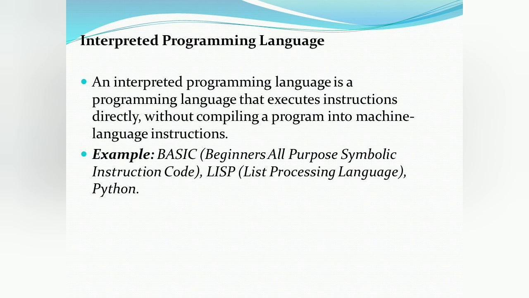An interpreted language gives many additional flexibilities over compiled implementations, like platform independence, dynamic scoping, dynamic typing, etc. The examples of interpreted languages: Python, Ruby, Perl, Pascal, APL, BASIC. These are the examples of interpreted programming language.